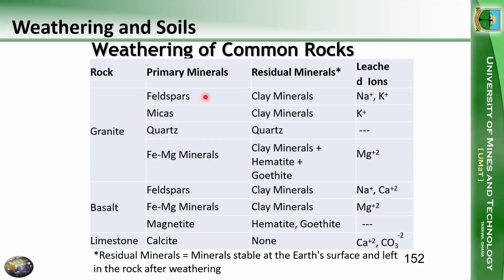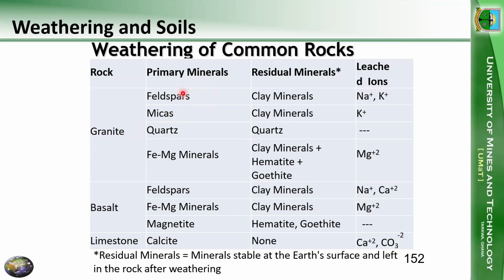It's an intrusive igneous rock. Even if you see a granite on the surface, it is because it became exposed due to erosion and uplift over the years. It's coarse-grained, meaning the magma cooled below the surface. So it's an intrusive or plutonic rock.